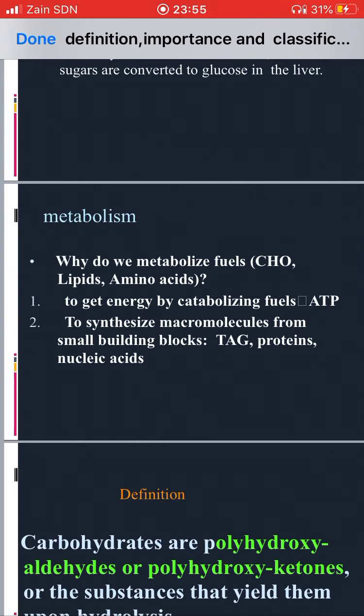For example, triacylglycerol, proteins such as muscles, even actin and myosin, which are building blocks, as we talked about in the last lecture, and nucleic acids, which you will have in the genetics course, inshallah. So we metabolize fuels to get energy and to synthesize other macromolecules.